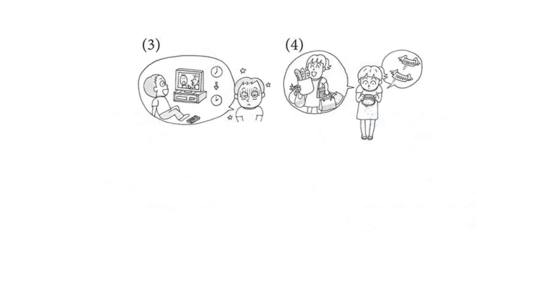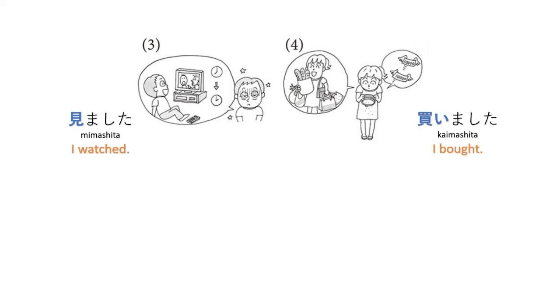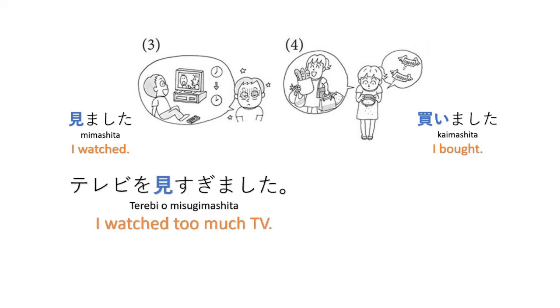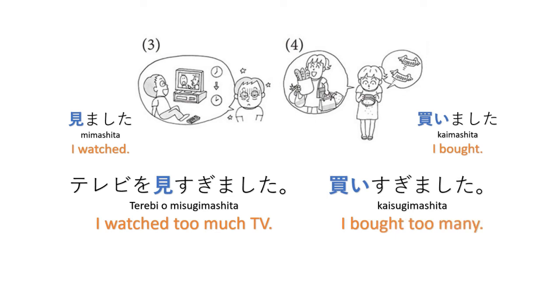Next examples. Watched too much TV and bought too much. So, mimashita, kaimashita. How do we convert this into sugiru? So, terebi o misugimashita. He watched too much TV or I watched too much TV. Kaimashita, I bought. So how do we say I bought too much? Kai sugimashita. As you can see, we are using the verb stem and then adding sugimashita.